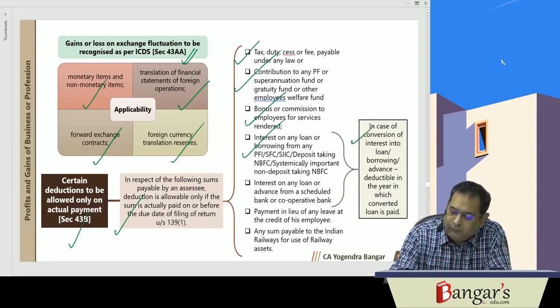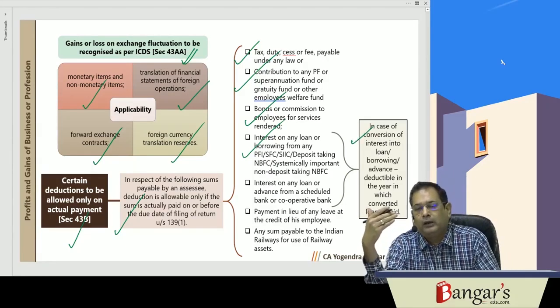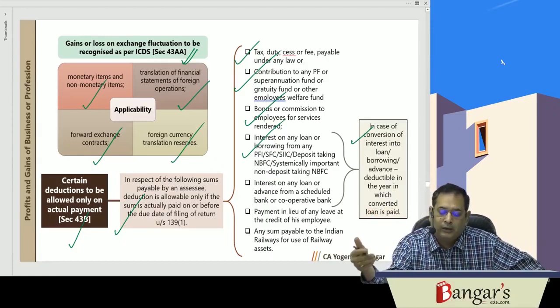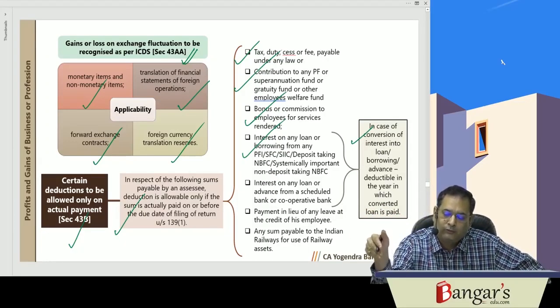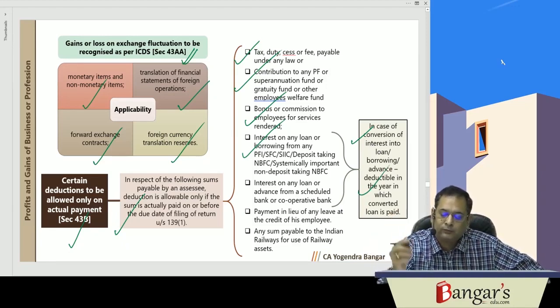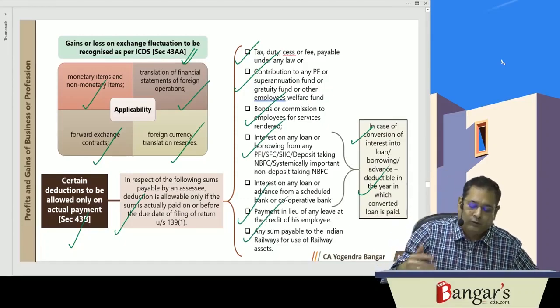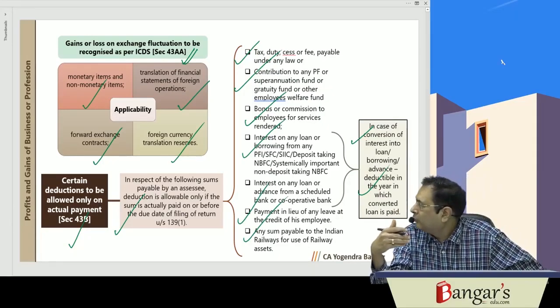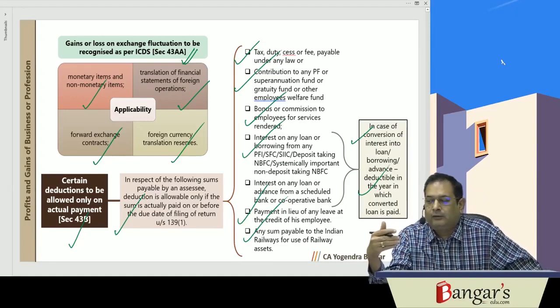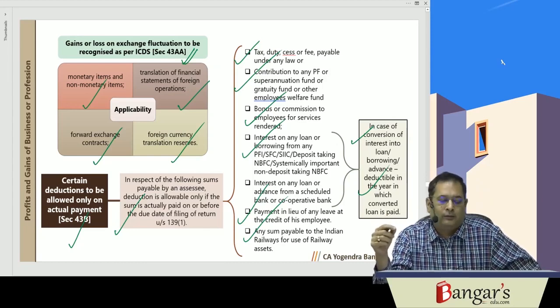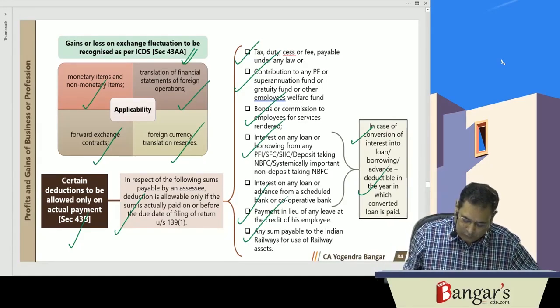However, if any interest remains outstanding and that is subsequently converted into a loan, in case of conversion of interest into loan or borrowing or advance, the same will be deductible in the year in which the converted loan is paid. Then earned leave salary, and if you are using railway assets, the payment for railway assets must be made on or before the due date of furnishing the return. Then it will be allowed in the previous year to which the same relates.